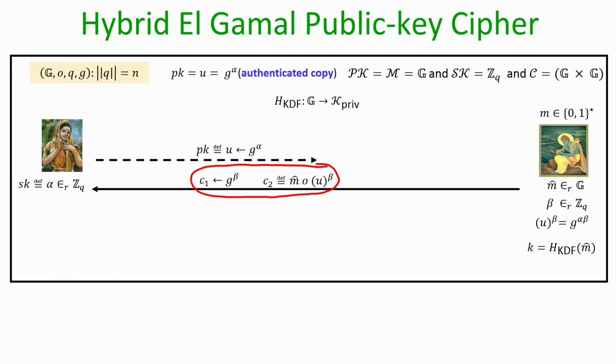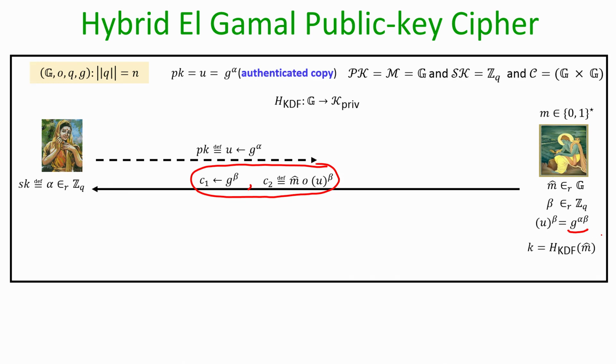The sender knows that by sending C1, C2 to Sita, Sita also will end up getting the common key g to the power alpha beta, and assuming that the DDH assumption is true in the underlying group, this key is going to be a random element from the group from the viewpoint of a computationally bounded adversary.